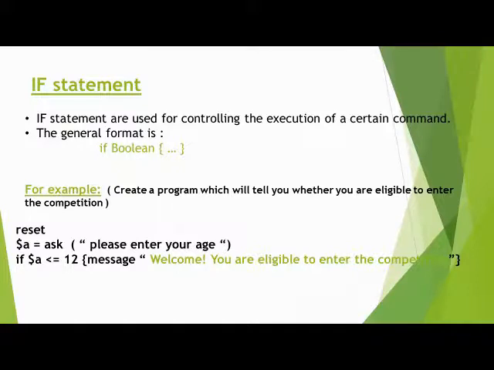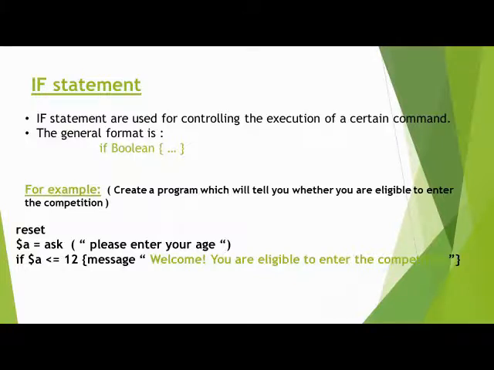After typing this, when we run the program, we enter the age. Suppose we take the age as 11. We put the age 11 in the input dialog box. The Boolean value is true, because here we check whether the variable is less than or equal to 12. 11 is less than 12, so the Boolean value is true.